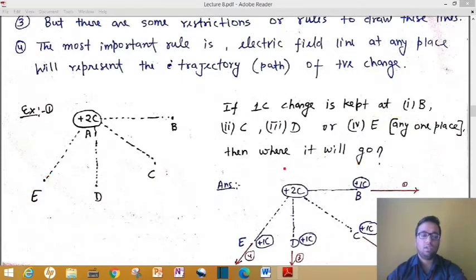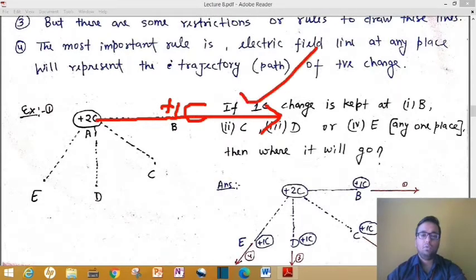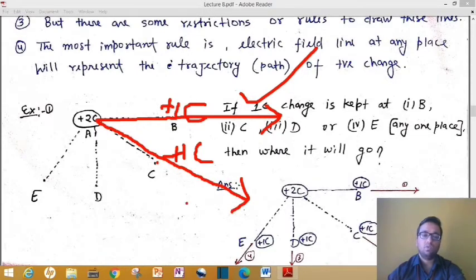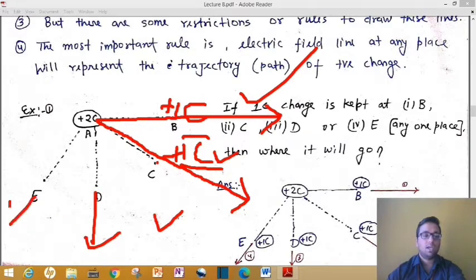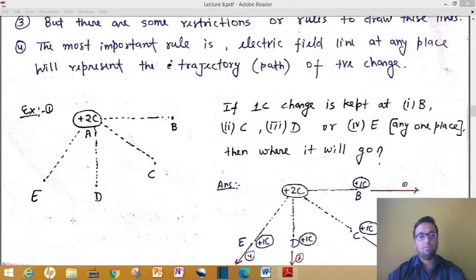The question is very simple: where will the charged particle go? If you place your 1 coulomb charge over here, then this plus 2 coulomb charge will exert a force of repulsion, and due to this force the 1 coulomb charge will go along this arrow. If you place it at C, it will go along this arrow, because we have already done this portion: the 1 coulomb charge will go only in the direction where it experiences force. At D it will go along this, and at E along this direction. So that is a very simple solution for question number 1.